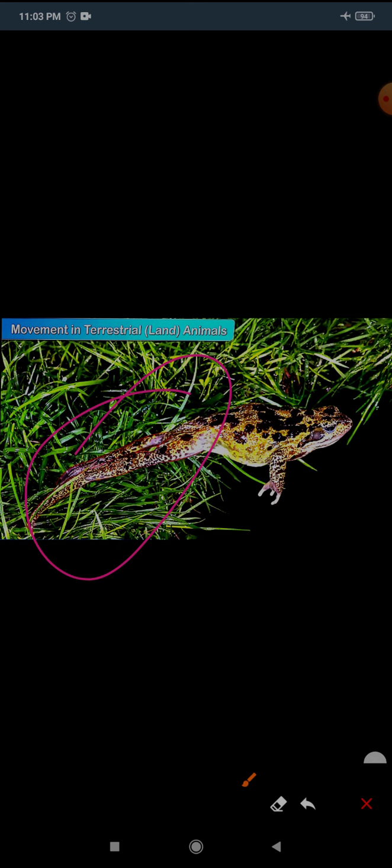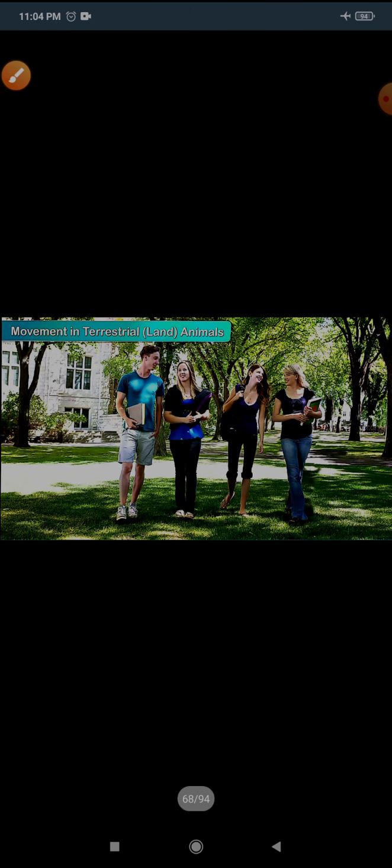Okay, so frogs also have very strong hind limbs, which help them to jump both higher and farther. Now the next is movement in humans. Human beings only use their hind limbs, that means legs, for movement.